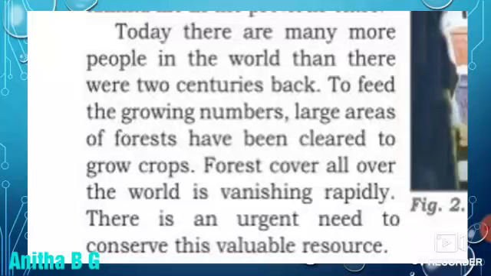Forest cover all over the world is vanishing rapidly. Yes, now we are unable to see the kind of forests that existed in previous years. There is an urgent need to conserve this valuable resource. We need the forest. We want that forest. We have to conserve these valuable resources. How? By planting trees.